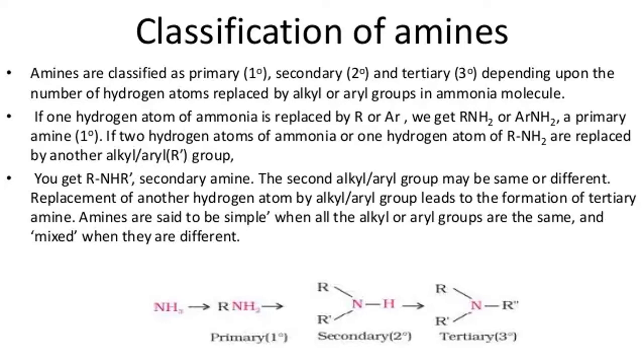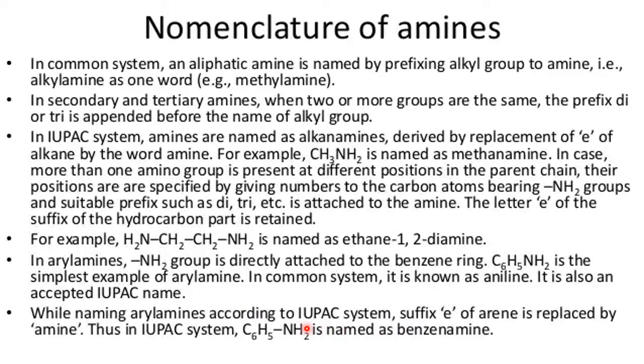Okay. Very nice. Now nomenclature of amine. Amines are named strictly according to the IUPAC. Somewhere common names are used, otherwise most of the time we use the IUPAC name only. Where the common name is more popular, at that time only we use the common name. Otherwise, in most of the cases we use the IUPAC name. If the amine groups are more, at that time we will number accordingly. The hydrocarbon parent name is taken. Then we go for the di, tri, all those suffixes or prefixes.